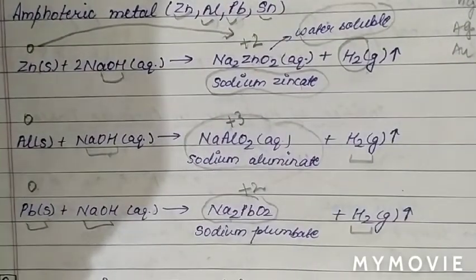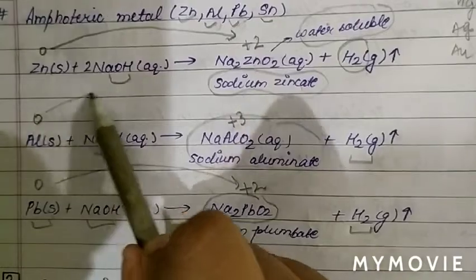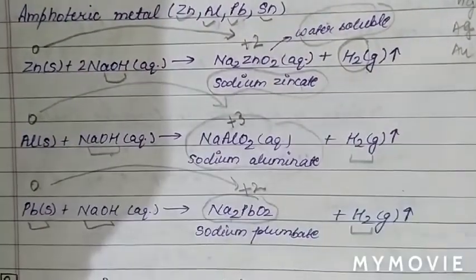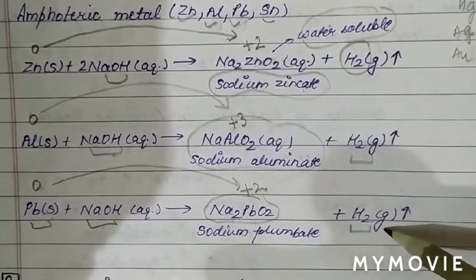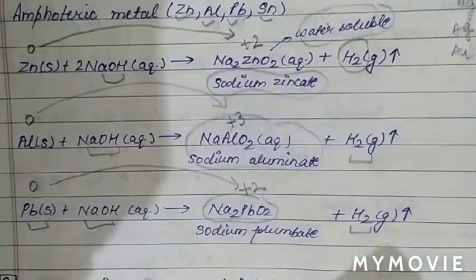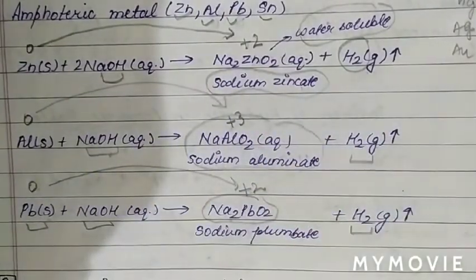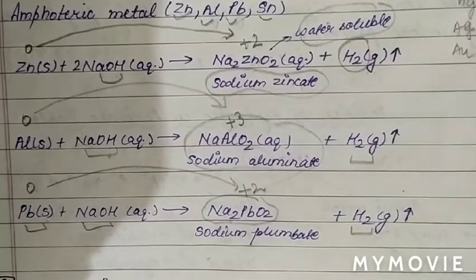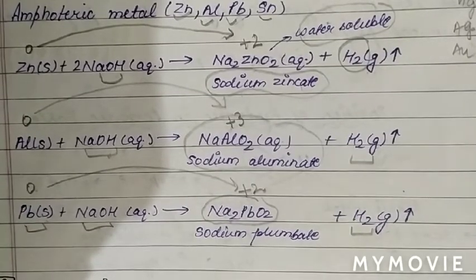So we can see there is also an increase in oxidation number. In all these three reactions, the similarity is which gas liberated? Hydrogen gas is liberated when an amphoteric metal reacts with base, and there is an increase in oxidation number of the amphoteric metal.